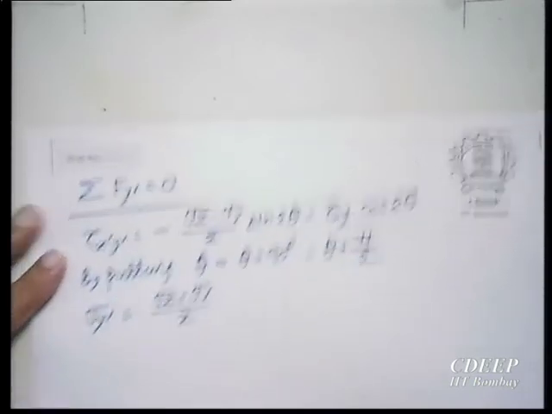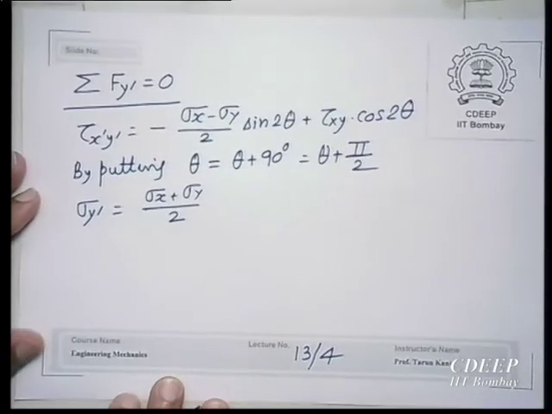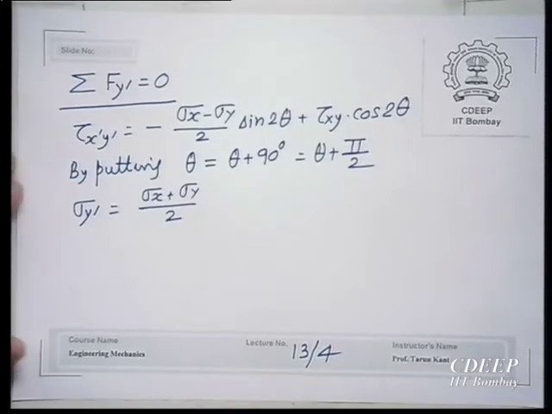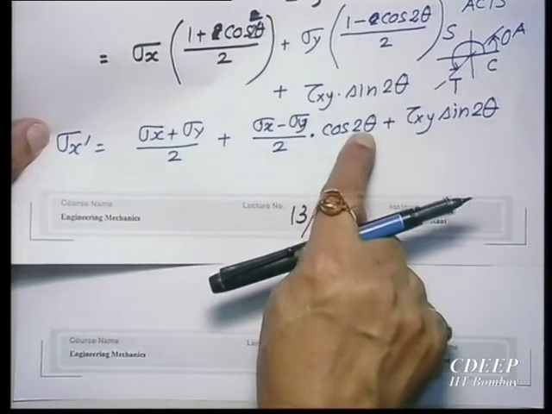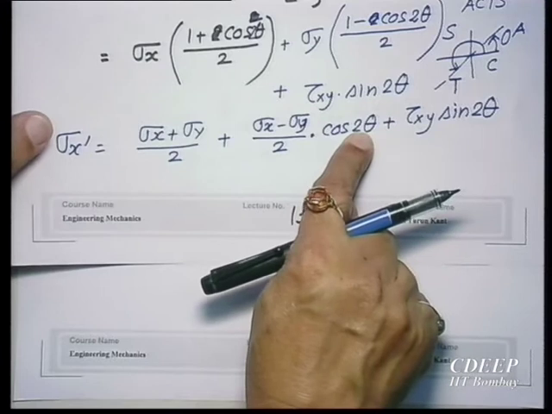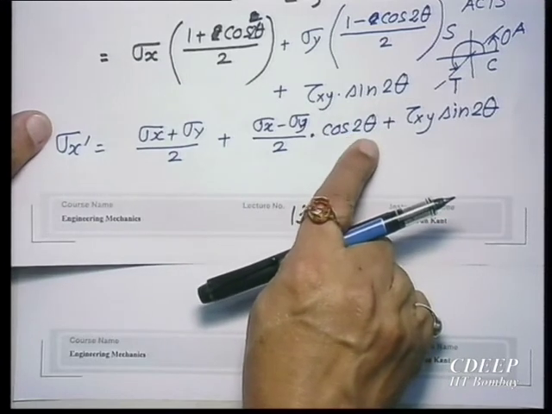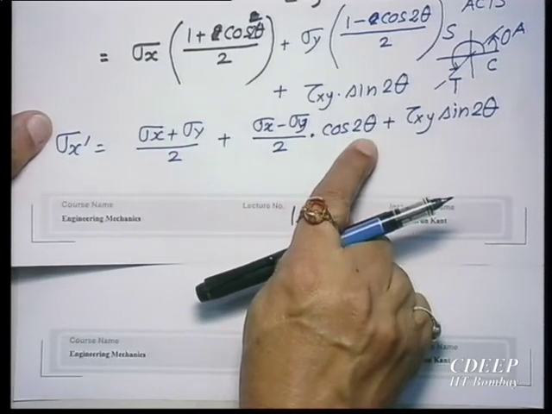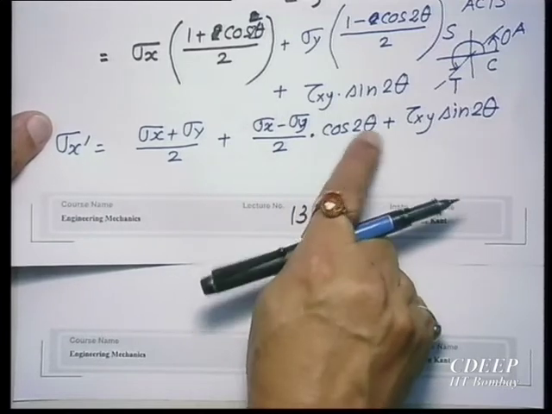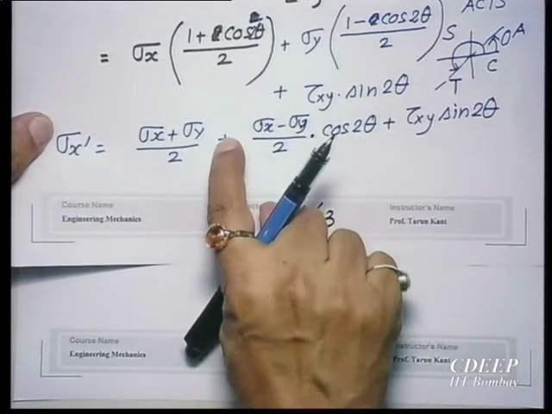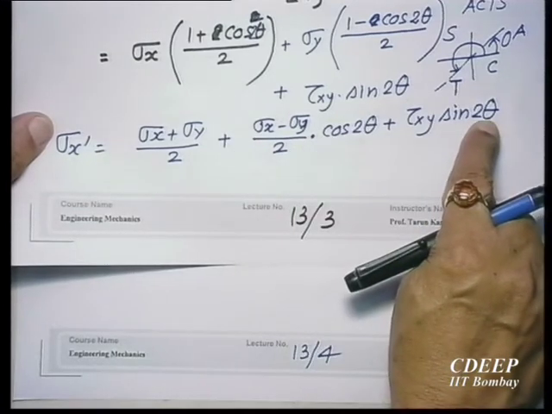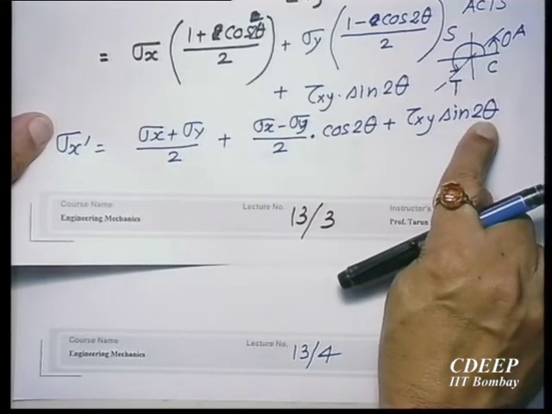So what will y dash become? This will become minus, because cosine will remain cosine, since pi plus 2 theta, or 180 plus 2 theta, will make cosine negative, and sine also will become negative.